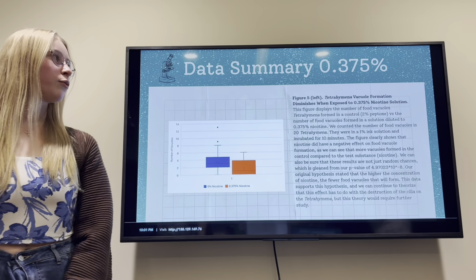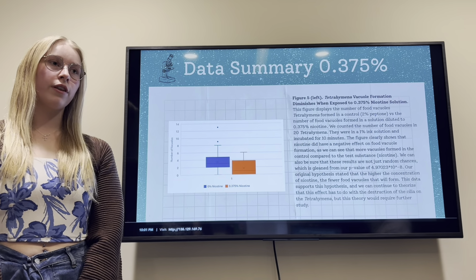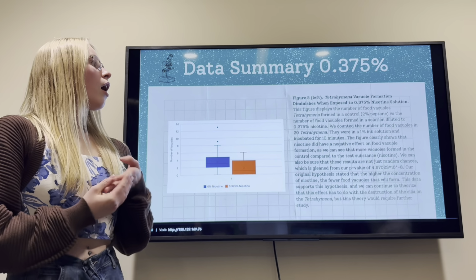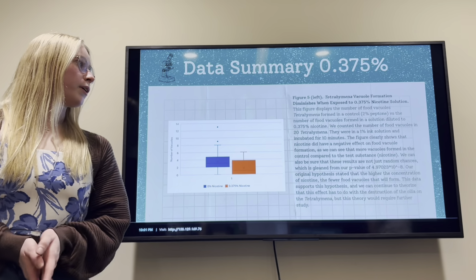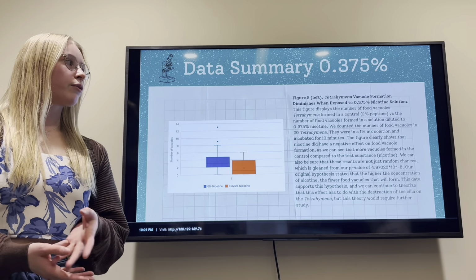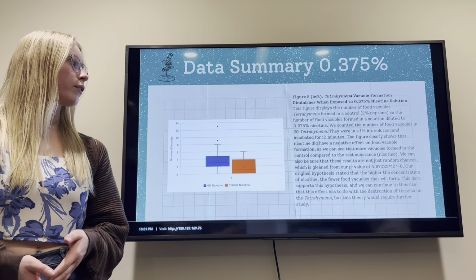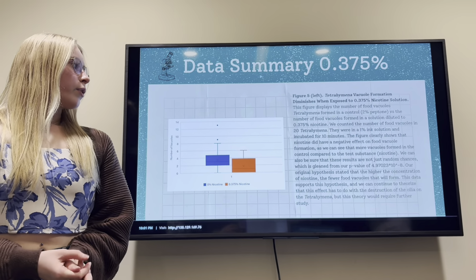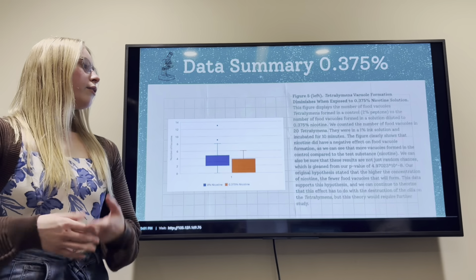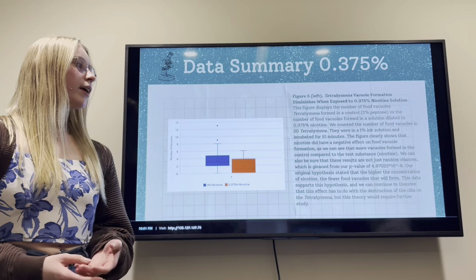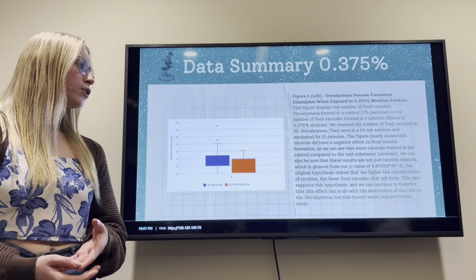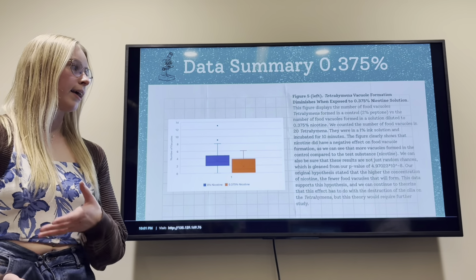As we hop into the data summary of our 0.375% concentration of nicotine, our figure 5 on the left displays the number of food vacuoles formed in Tetrahymena in the control of the 2% proteose peptone versus the number of food vacuoles formed in solution with 0.375% nicotine. The figure clearly shows that the nicotine did have a negative effect on food vacuole formation, as we see more vacuoles formed in the control compared to the test substance, nicotine.